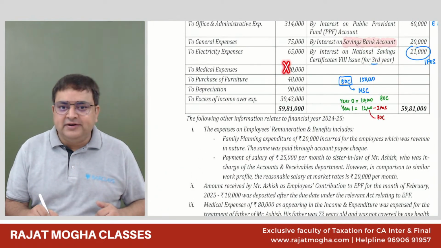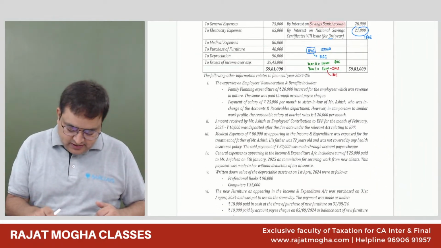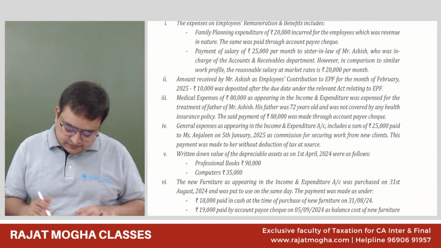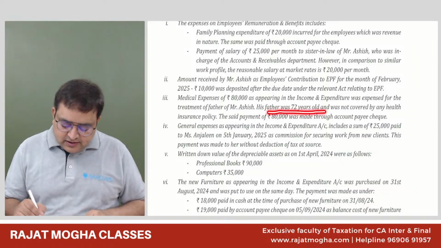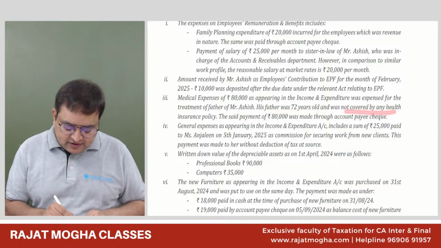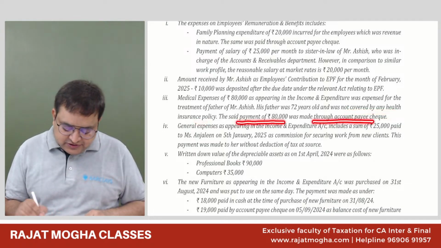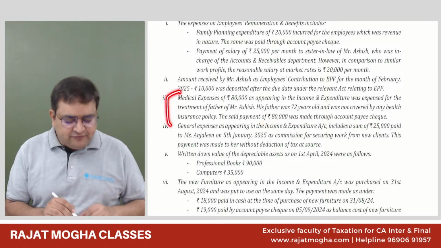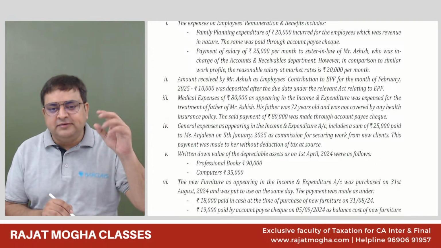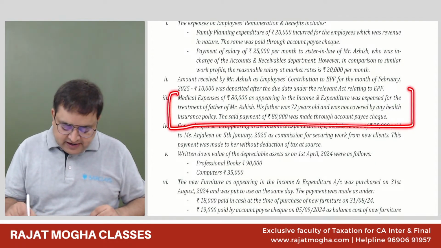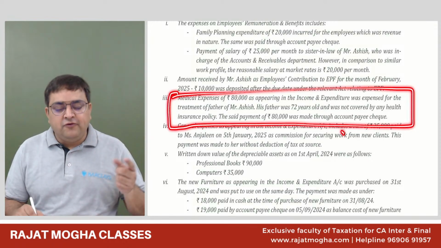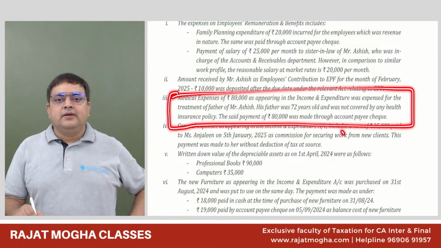It should not be allowed. It's a personal expense. And it is a medical expense. His father was 72 years old and was not covered by any health insurance policy. The said payment of 80,000 was made through account payee cheque. Please tell me, first of all, we will not allow this expense because it's a personal expense. Second, do you think that we will get some deduction in any section of 80C? Yes, sir. 80U? Up to 50,000.